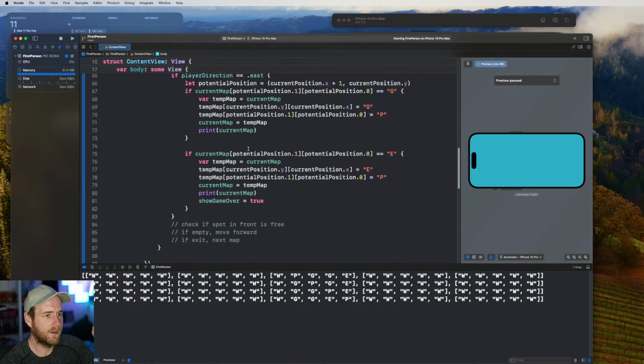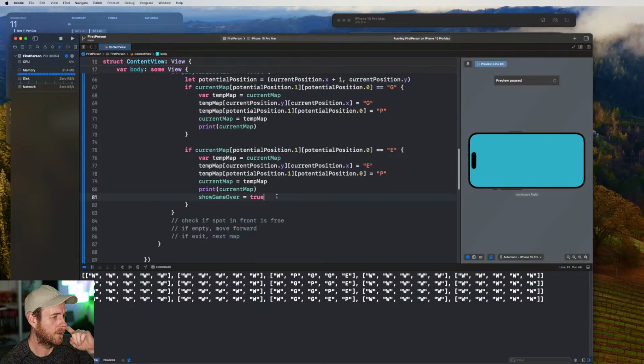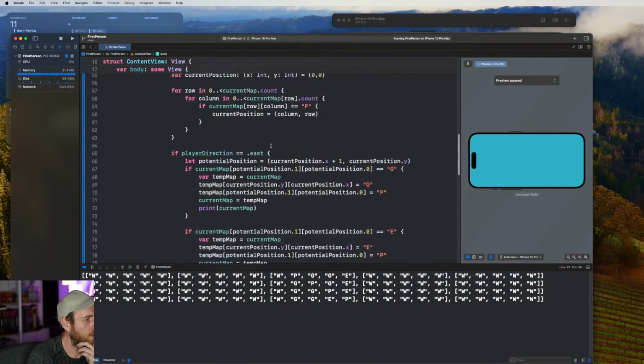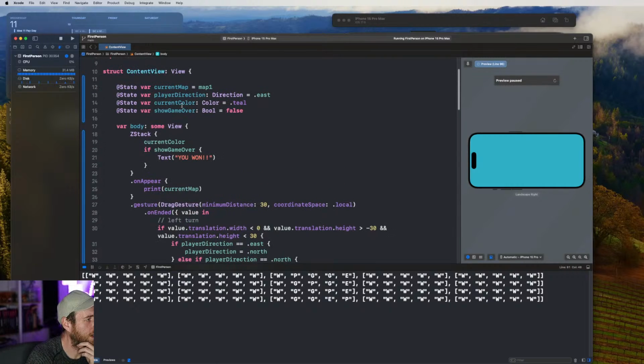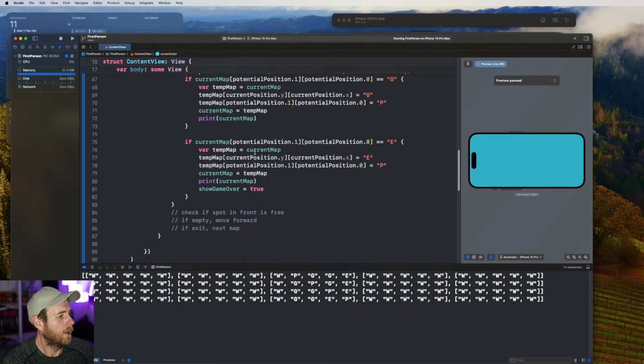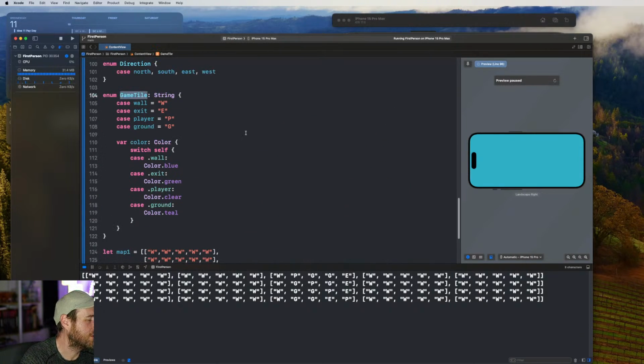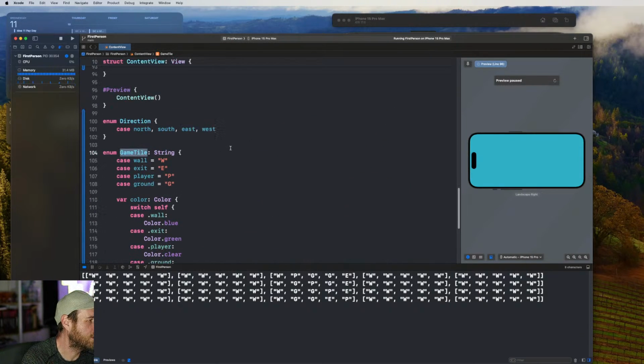So what I want to do now before I go is set up a color. I want to be able to show the exit color. I want to show the screen change color. So in order to do that, we haven't used this game tile enum yet, but we will do that at some point.